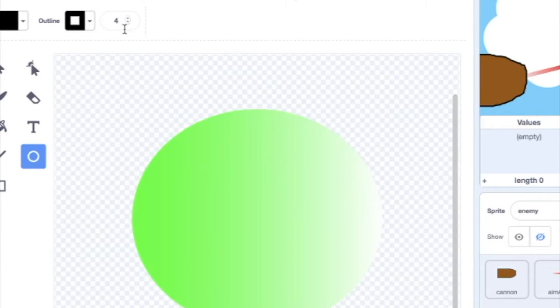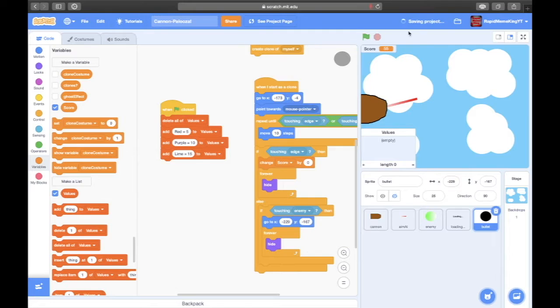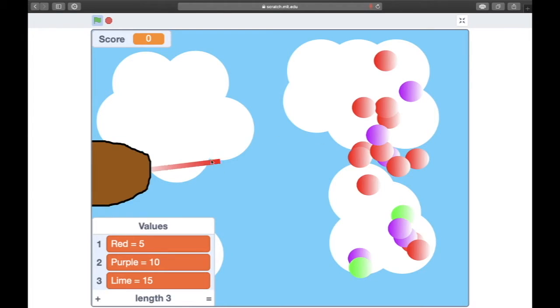It's purple and then lime. Purple equals 10. Lime equals 15. So basically it deletes it all, so it doesn't have to constantly add it every single time you play. And then we got that.